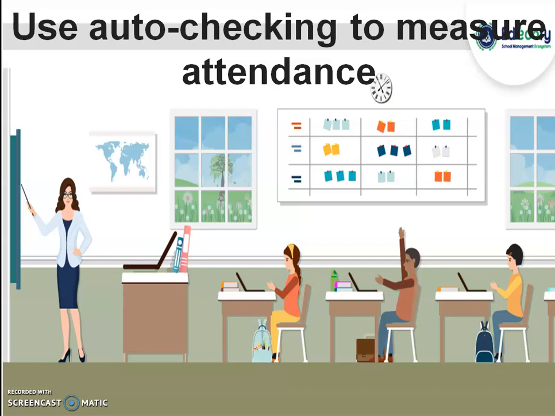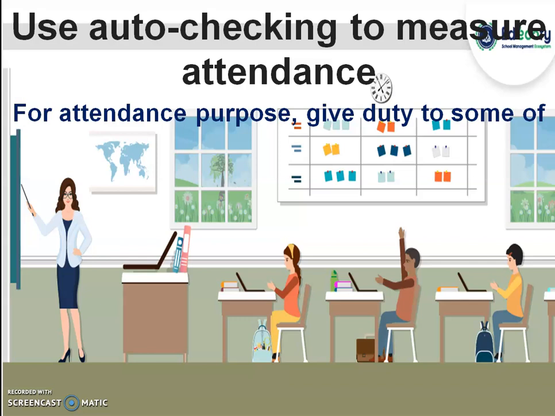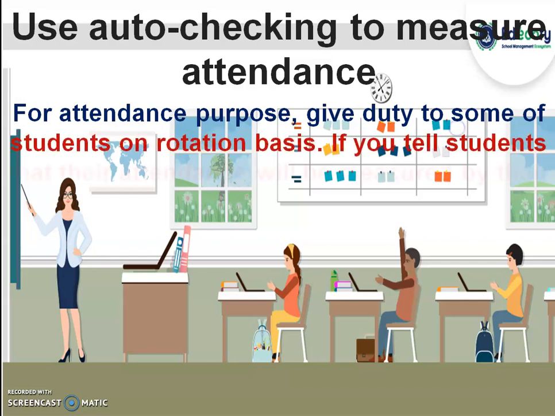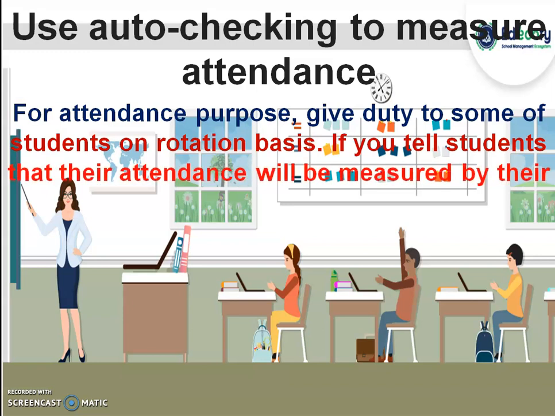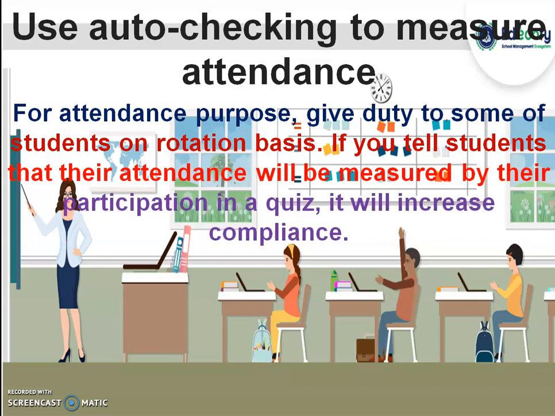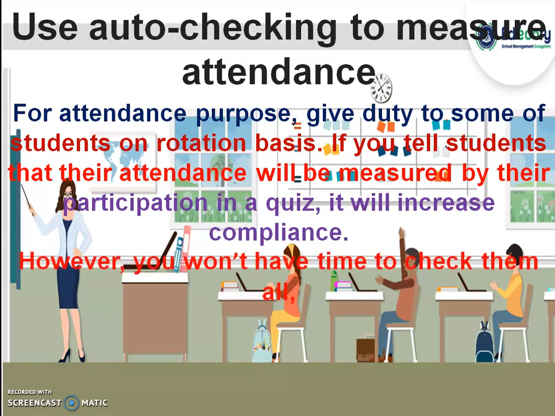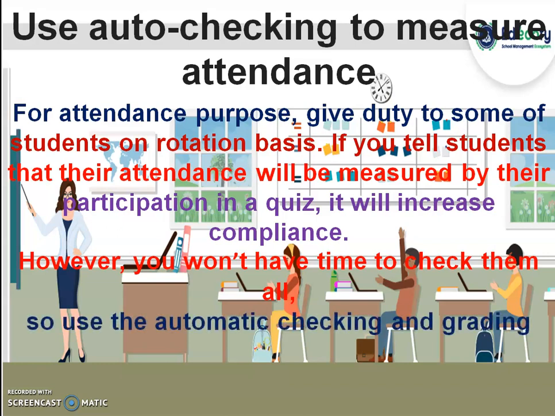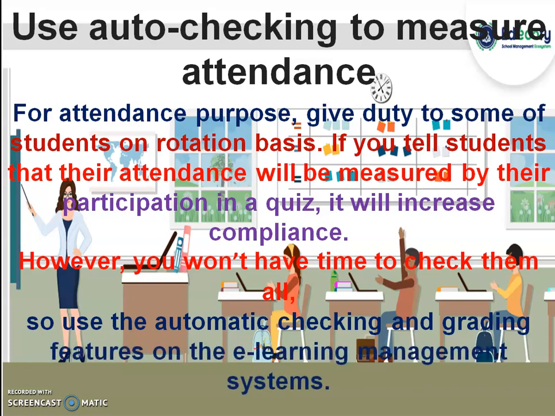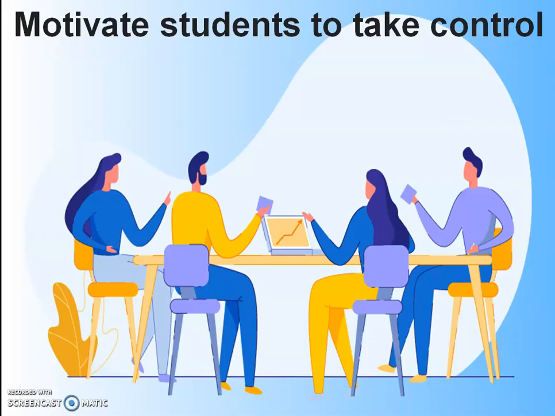Use auto-checking to measure attendance. Yes, for attendance purposes, give duty to some of your students on a rotation basis. If you tell students that their attendance will be measured by their participation in the quiz, it will increase compliance. However, you won't have time to check them all. So use the automatic checking and grading features on the e-learning management systems.